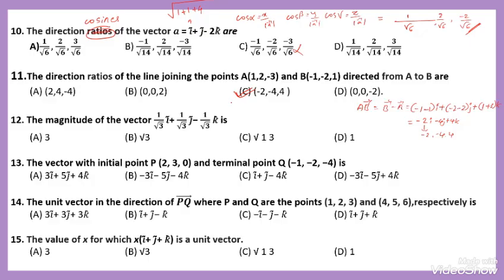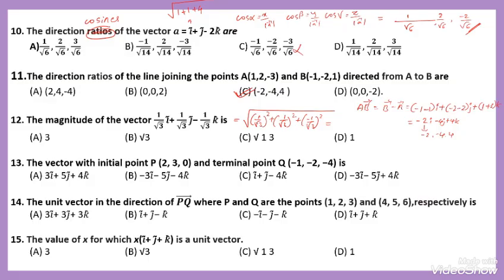Then the magnitude of the vector. Here the magnitude of the given vector is the root of the squares of the corresponding elements: 1 by root 3 whole square plus 1 by root 3 whole square plus minus 1 by root 3 whole square.